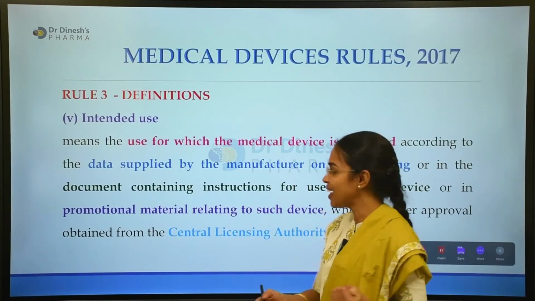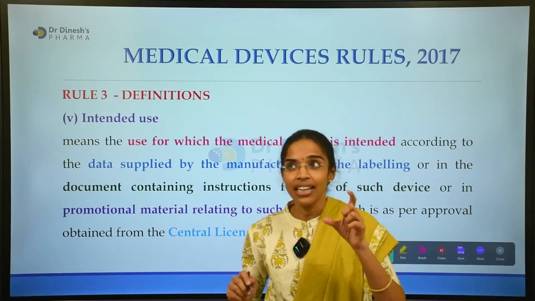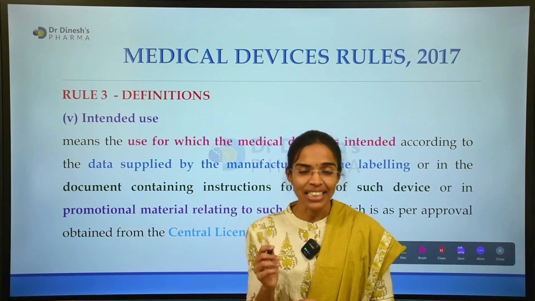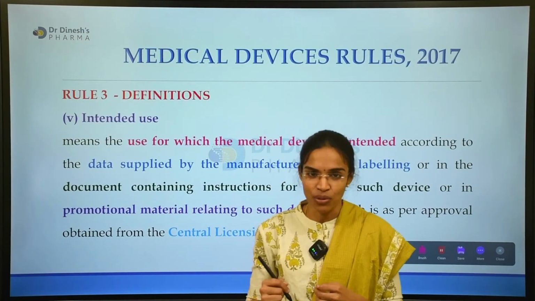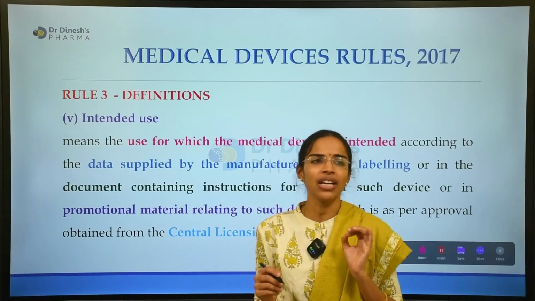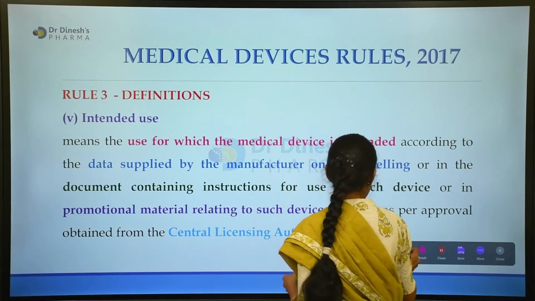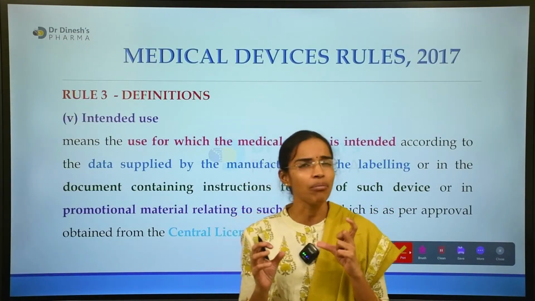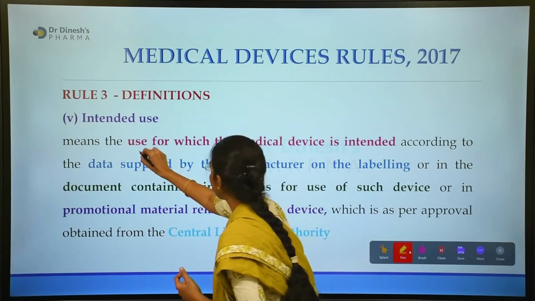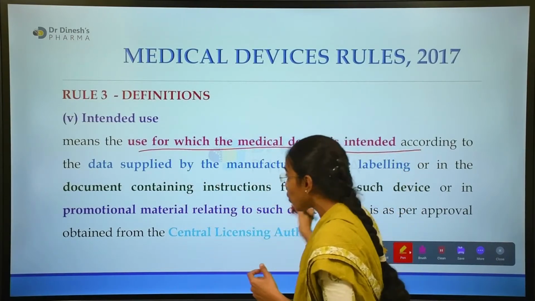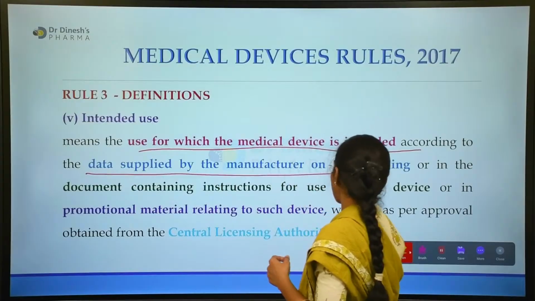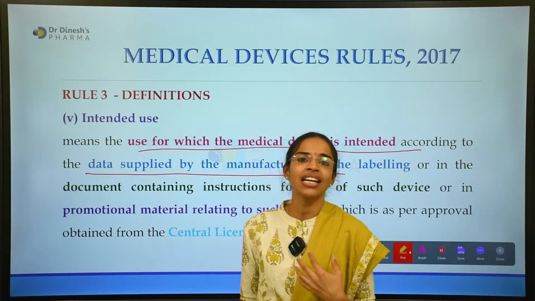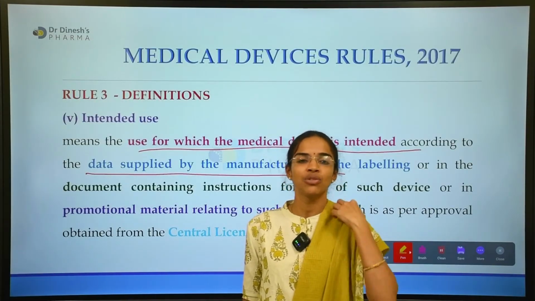Intended use is different from the indicated use. For any medical device we are considering, the intended use is the use for which the medical device is intended according to the data supplied by the manufacturer. Who decides the intended use of the medical device?